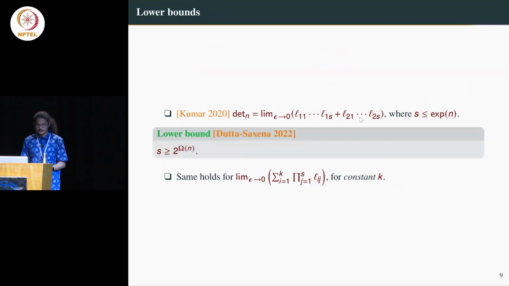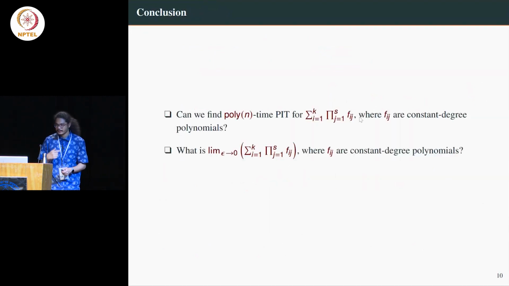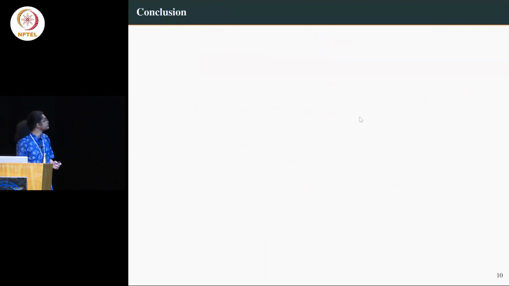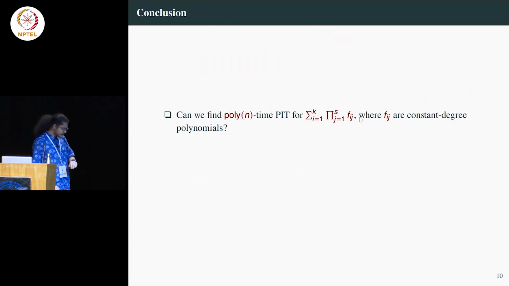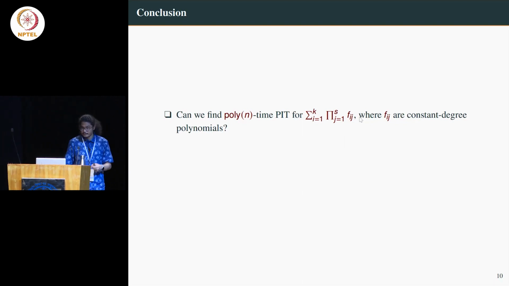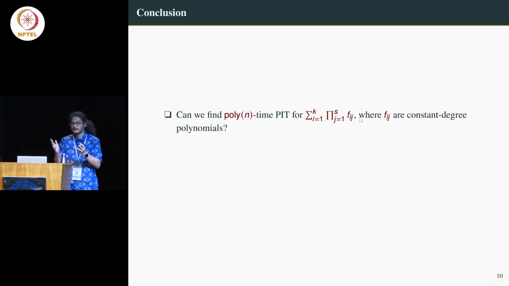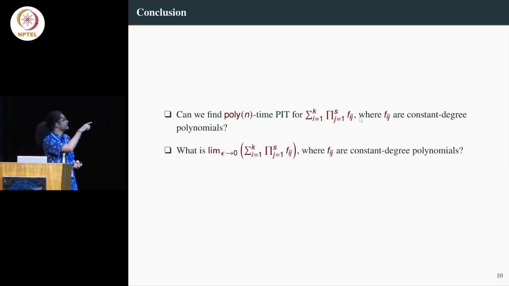So the conclusion is, as I started with, can I do PIT? We showed quasi-polynomial time PIT for the sum of products of constant degree polynomials. Can we do it in polynomial time? The second question is, can we understand the limit where I allow the Lij's to be constant degree? We could only solve sum of products where the Lij's are degree 1 polynomials, linear polynomials. We don't even understand what happens when the degree is 2. So that's it. That's what I wanted to say.